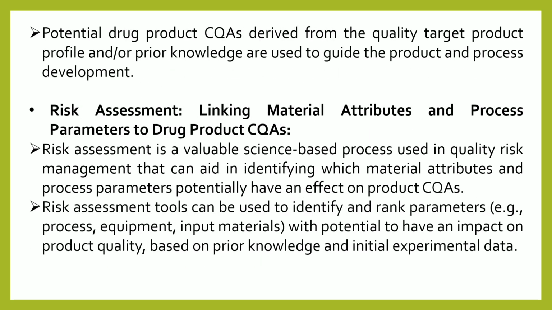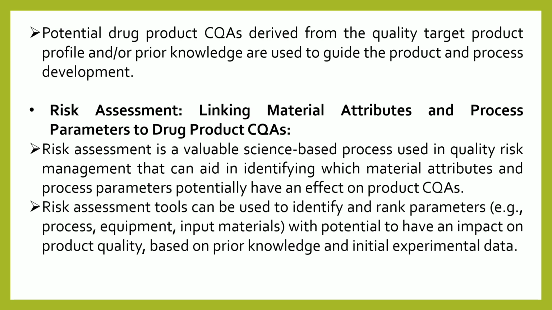Then the next step is the risk assessment, meaning linking of material attributes and process parameters to the drug product CQA. That means identify the CMA, the critical material attributes, identify the CQA, and the CPP, critical process parameters, and this CMA and CPP are linked to the CQA. Okay, this is the third step with the help of the risk assessment. CMA is the input material, CPP is the unit operation, and CQA is the output.